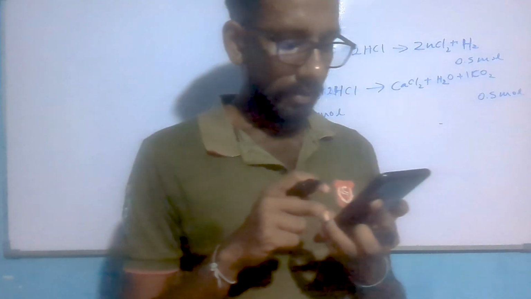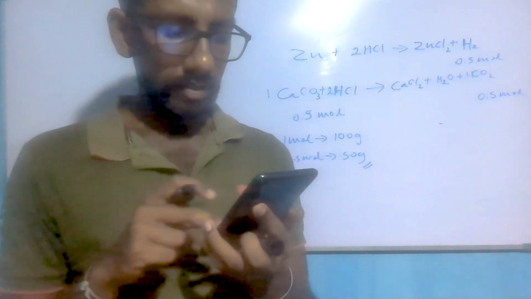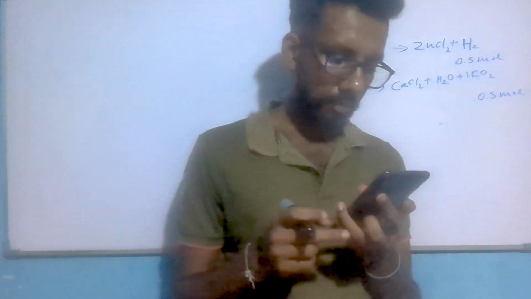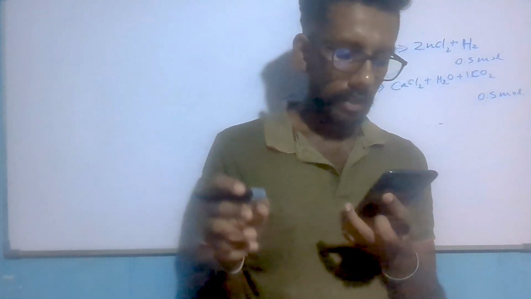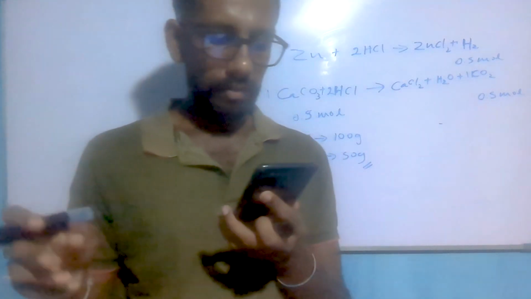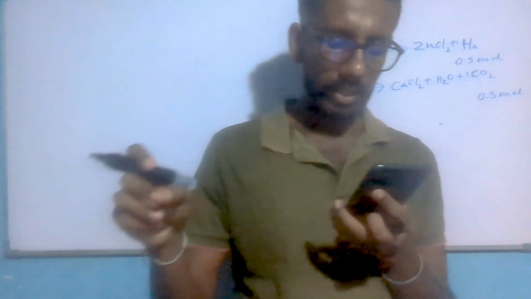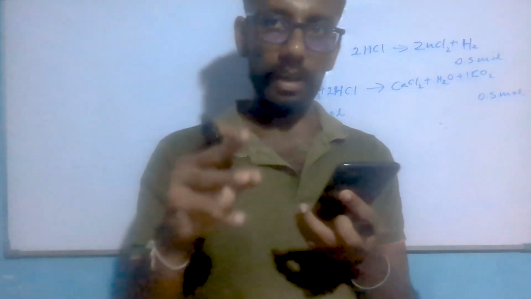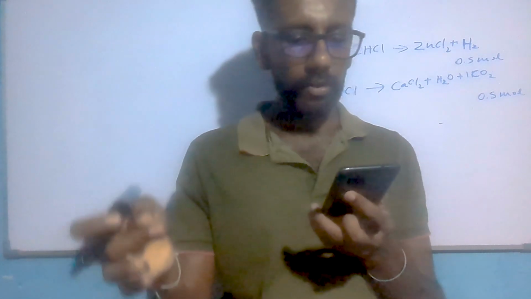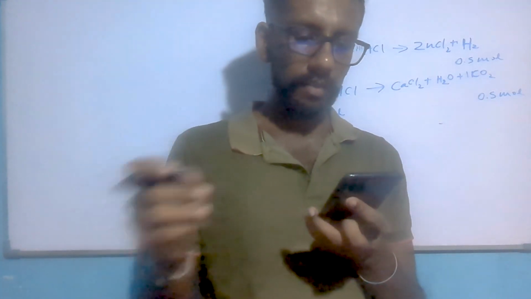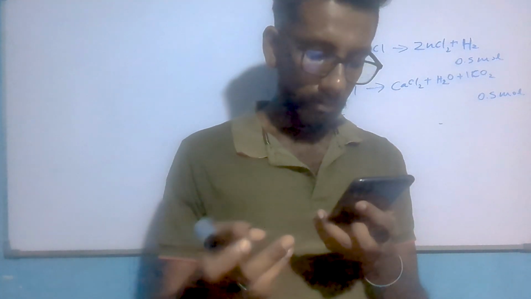The metals X and Y respectively can be. There are two iron sheets A and B. Metal X applied on the iron sheet A and metal Y is applied on the iron sheet B.